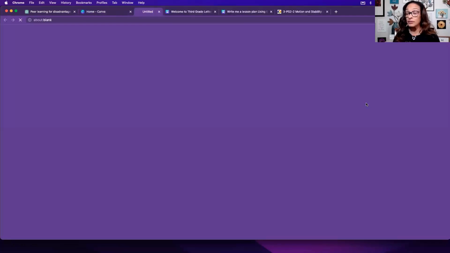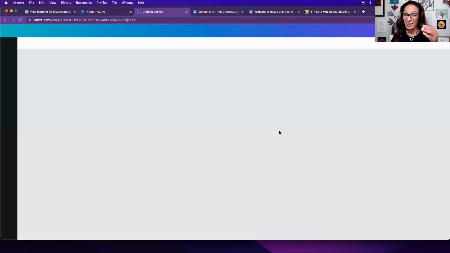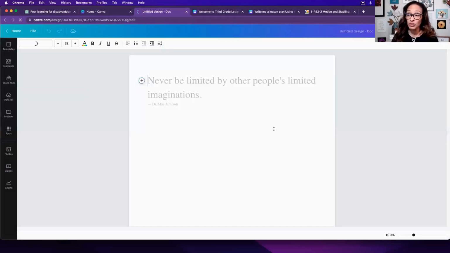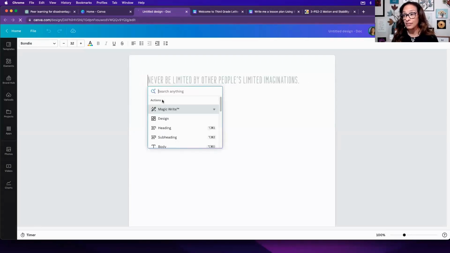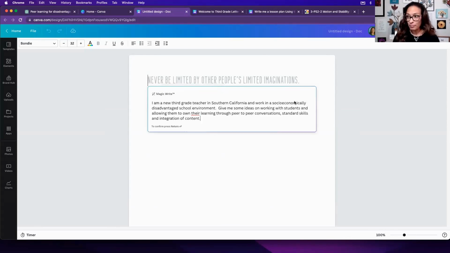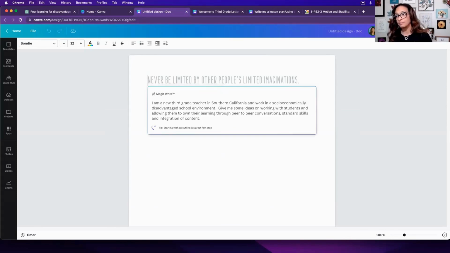One of the things you're going to learn, though, is in ChatGPT, you can keep going down and keep asking and pushing ChatGPT. I'm not quite sure that I can do that with Canva yet. So let's click on it. Let's turn on Magic Write right here. Let's throw that prompt in. Let's hit enter.